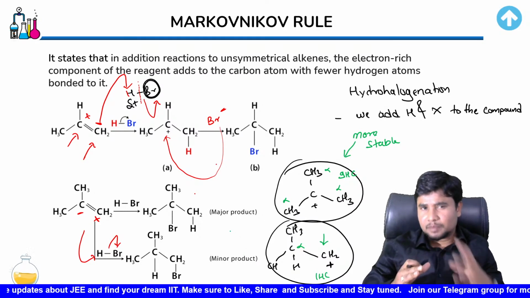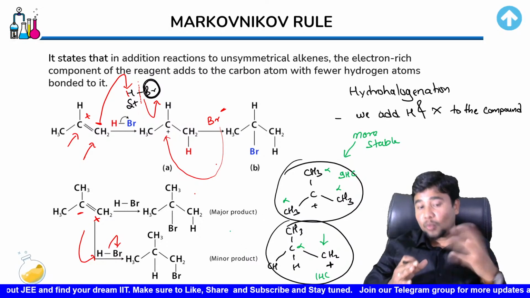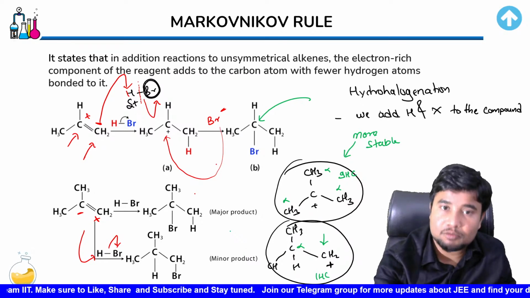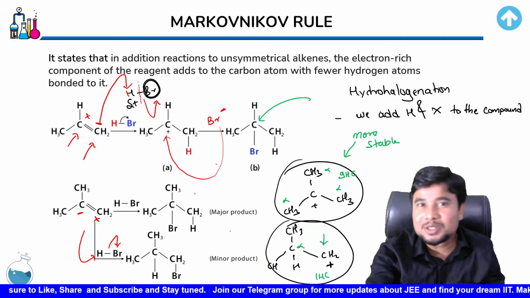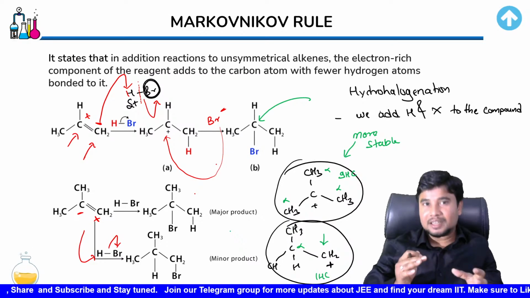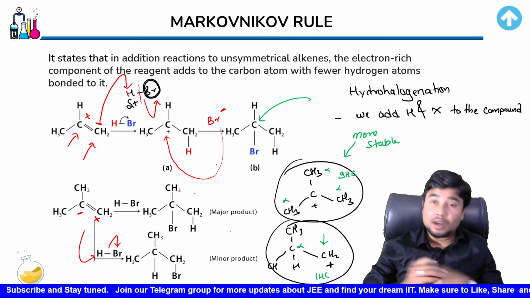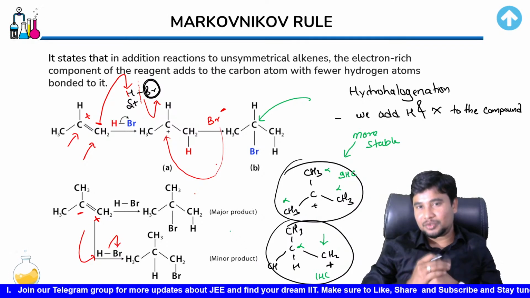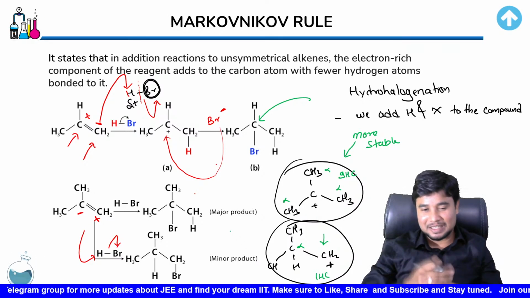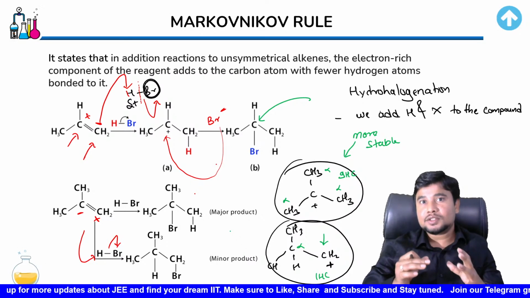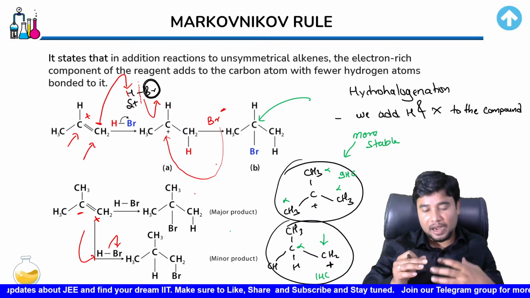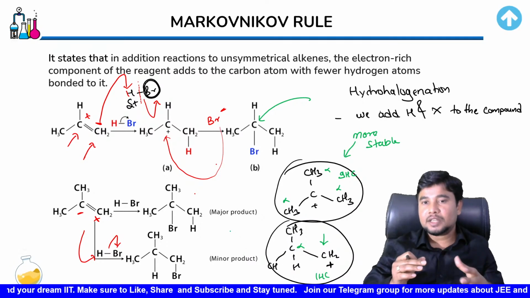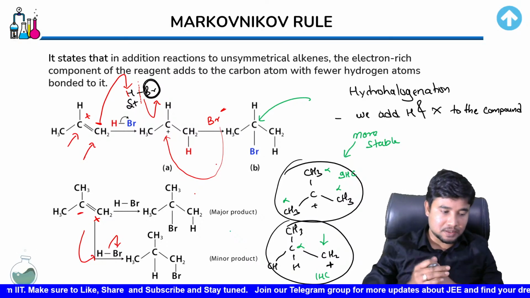Okay, children? So this is the reason why Br gets attached over a place which would have a more stable carbocation. Now there is a trick here, children. That trick is called the Markovnikov rule. Now what is this trick? Every student would have heard of the trick somewhere, because tricks are the ones that you like. But understand that IIT JEE wants you to understand the thing, and once you understand it, you would not even need a trick to get to the answer. Very easily you could apply the concept and get to the answer, right?